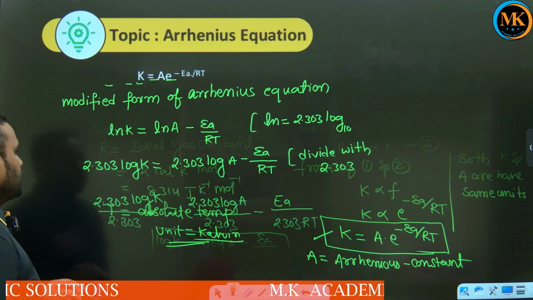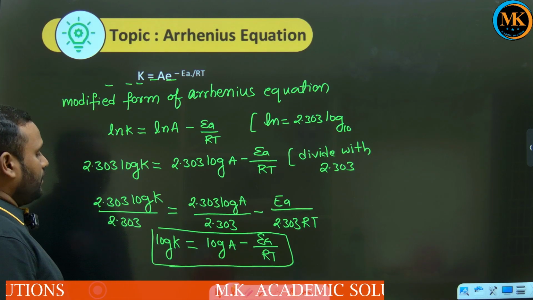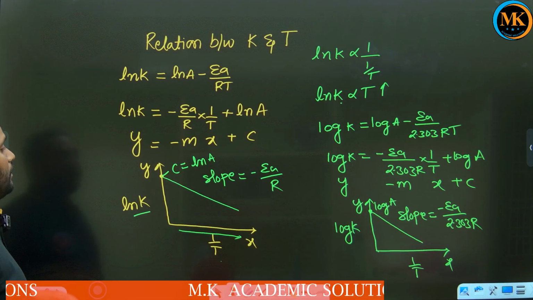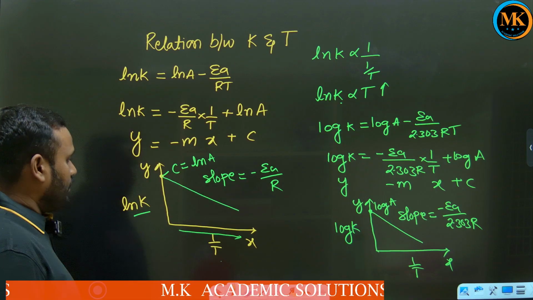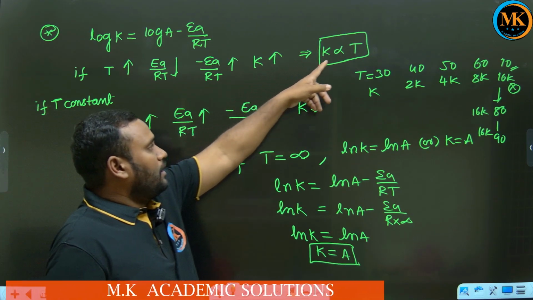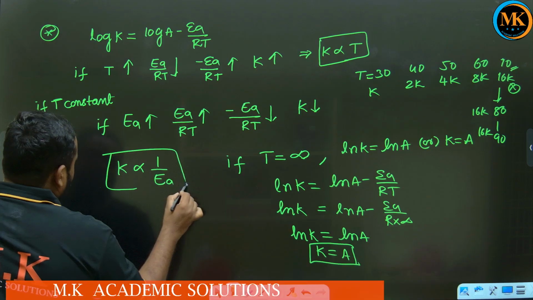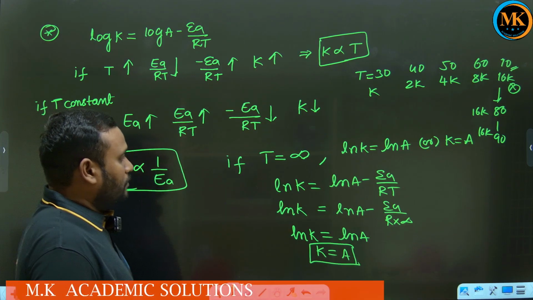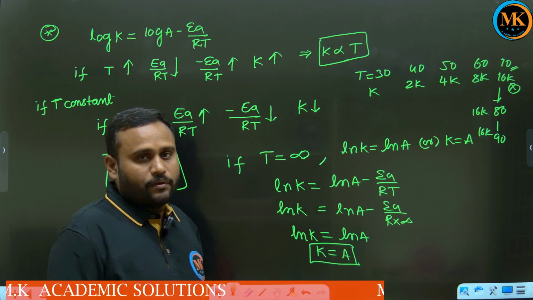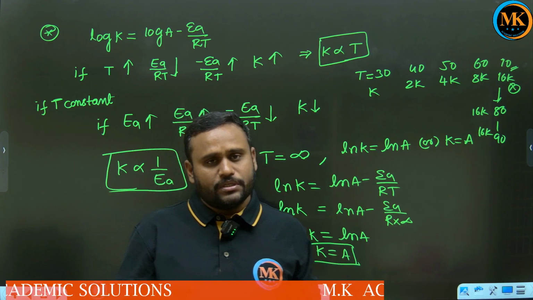Next, this is the modified form of the Arrhenius equation, and the graphs related to it, the relation between K and temperature, the relation between K and activation energy, and what the infinite temperature is. I hope you have understood this concept, collision theory.